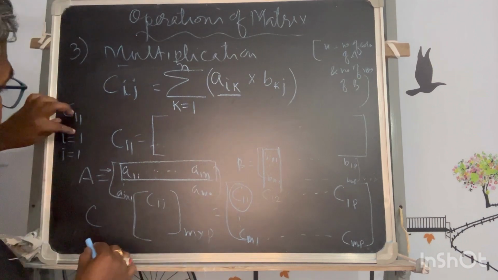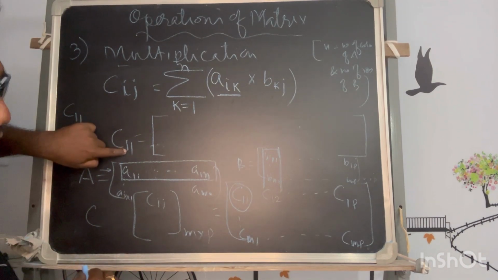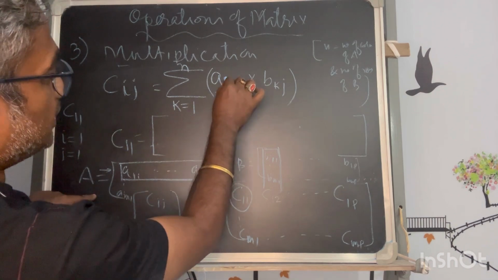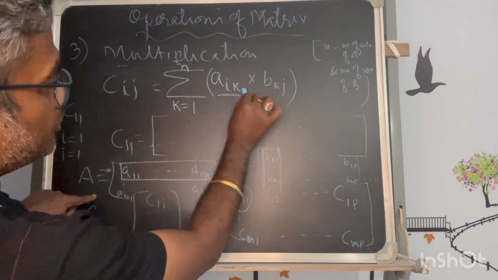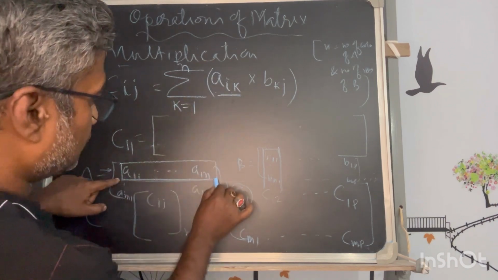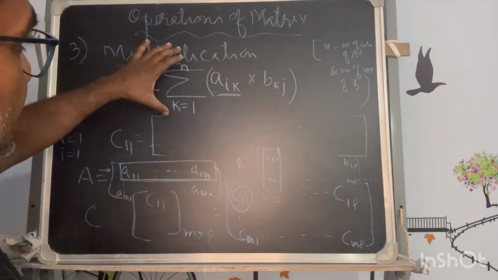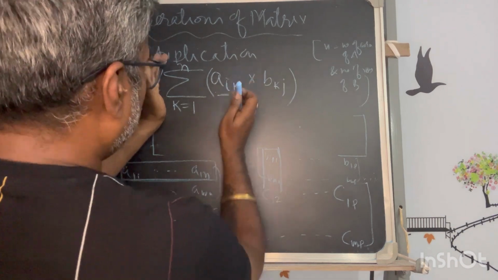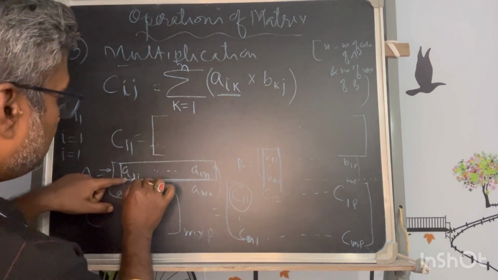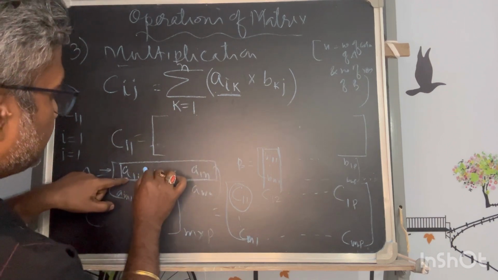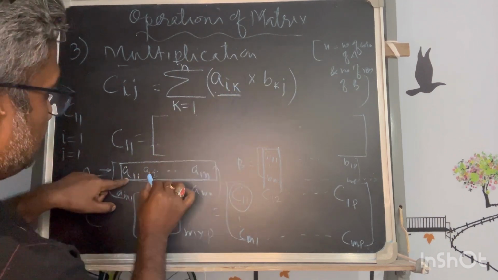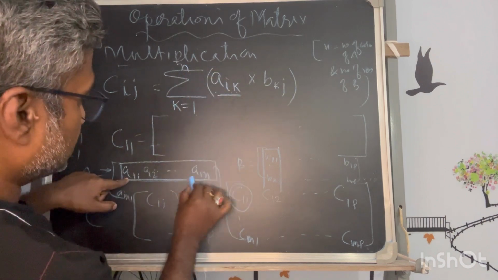If I put a specific C, I and J, I am talking about C I J of this. That means A I K, where K goes up to n, and K varies from 1 to n, so that means the whole total row. These terms, if I take this as a particular, will represent all these terms, isn't it? A1,1, A1,2, up to A1,n, this is the total row.